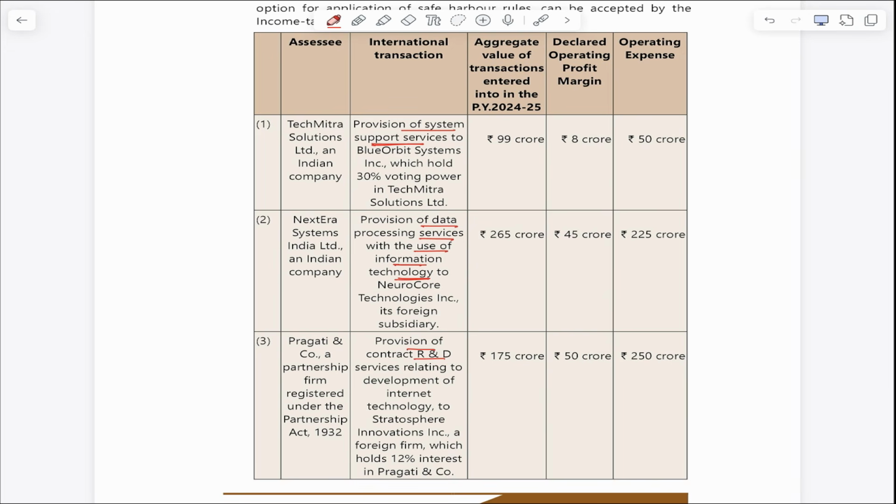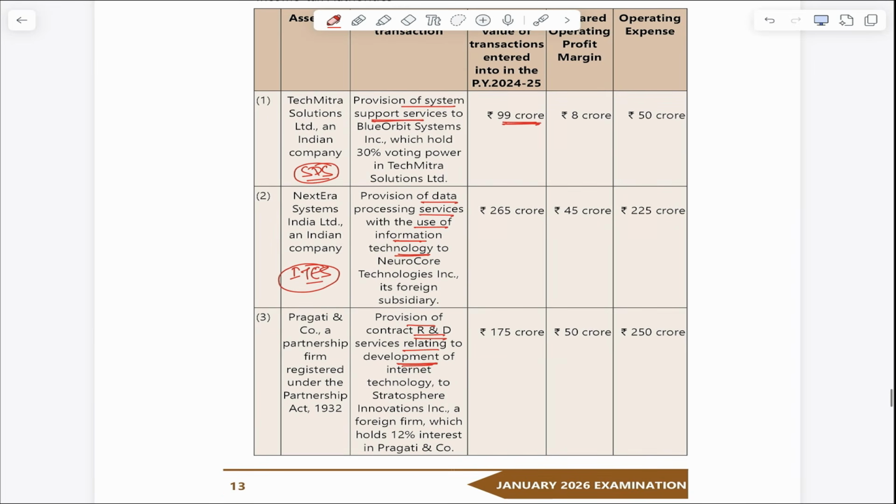And provision of contract R&D service, that is R&D related to software development. So in the first case, the international transaction is a software development service. Here it is an IT enabled service, and here it is basically your R&D service.